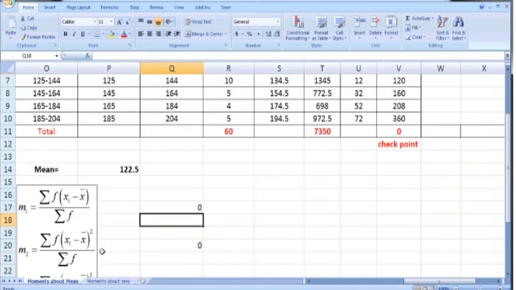So now look at the formula for the second central moment. For the second central moment, we have summation f into x minus x bar square, over summation f. So it means first we need to find the square of the deviations, then we have to multiply the squared deviation with f, and in the end we need to take the summation of this product.